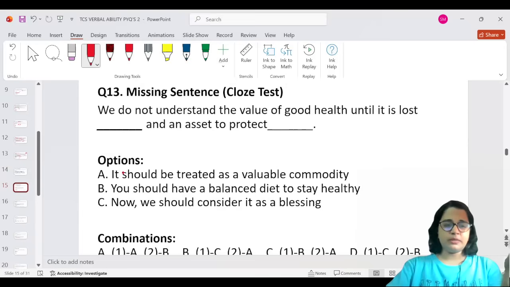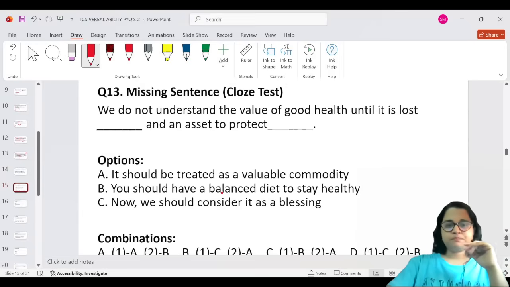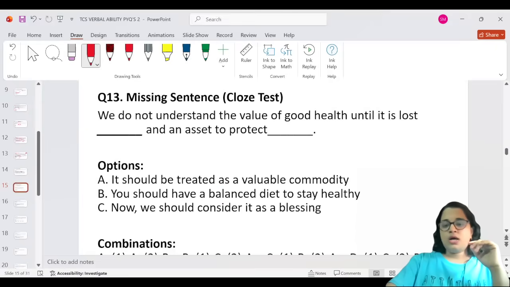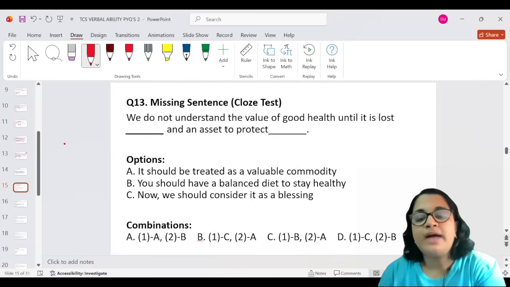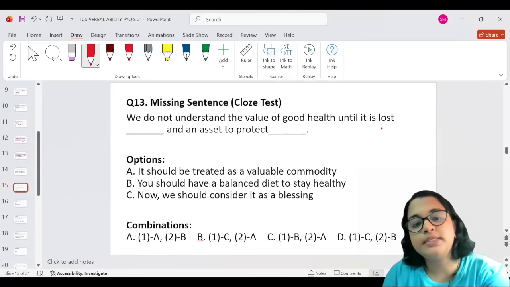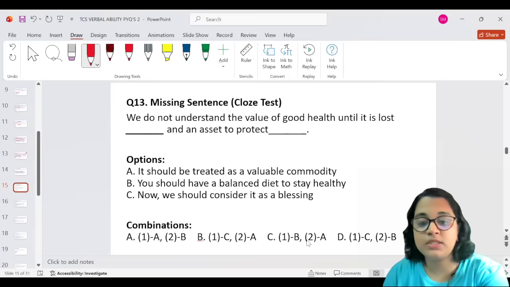That was pretty easy. Okay, let's do another close test. We do not understand the value of good health until it is lost, blank, and an asset to protect. And we're expected to choose two of the three sentences provided here.